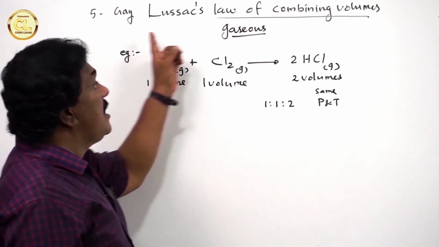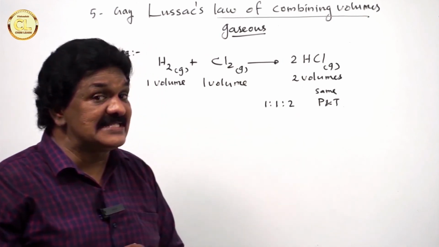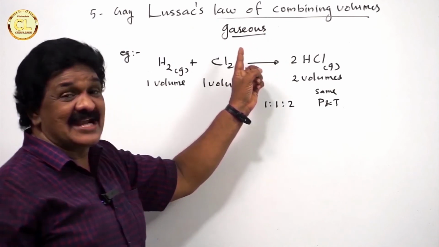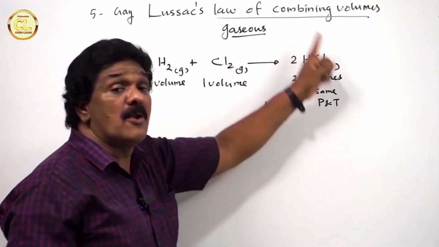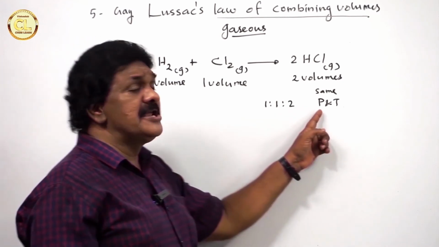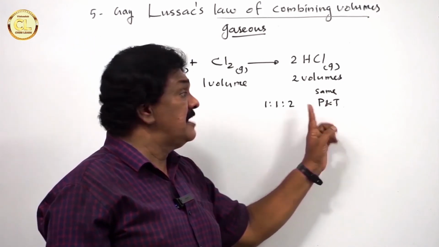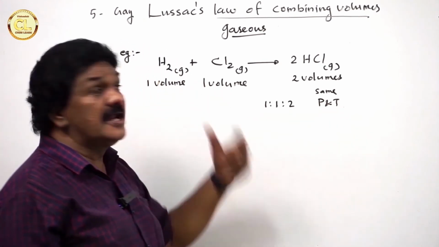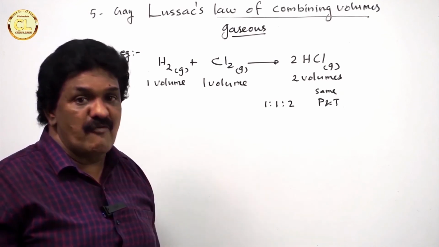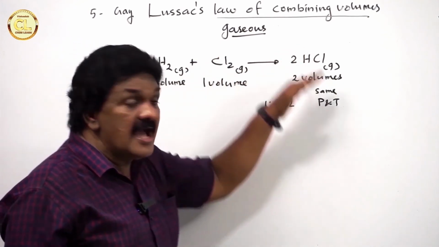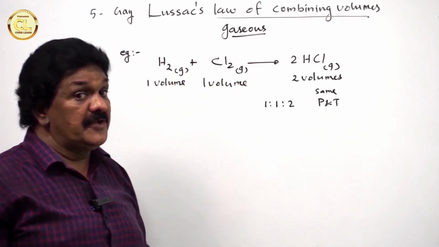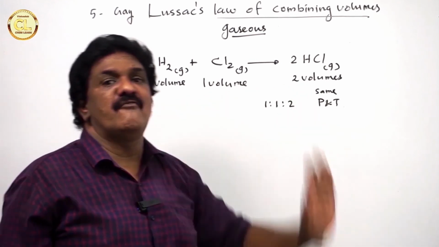Okay. So, Gay Lussac's law of combining volumes states that volumes of gaseous reactants and gaseous products bear a simple ratio under the same conditions of temperature and pressure. They must be the same. If they are measured under different temperature and pressure, the law is not valid. All the reactants and products must be gases. If they are not gases, the law is not valid.